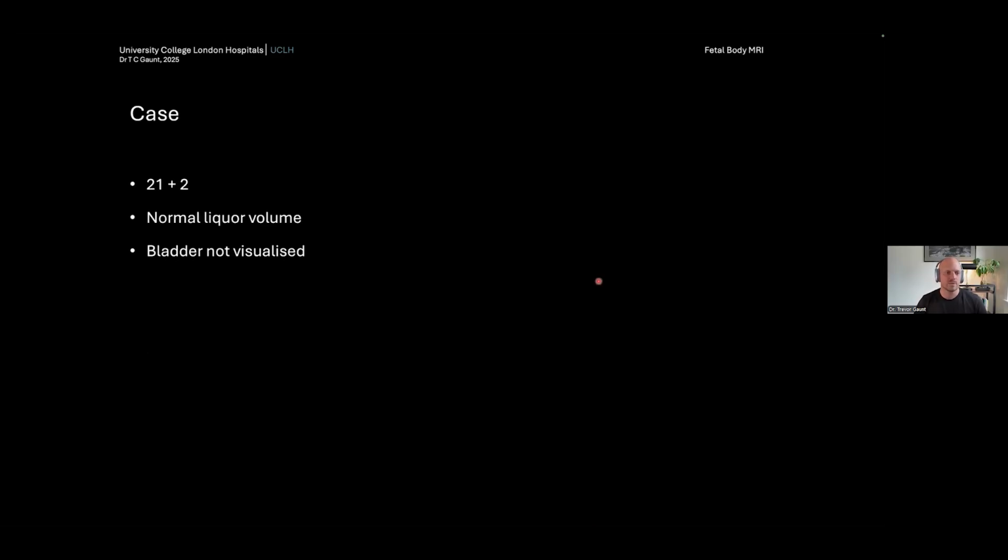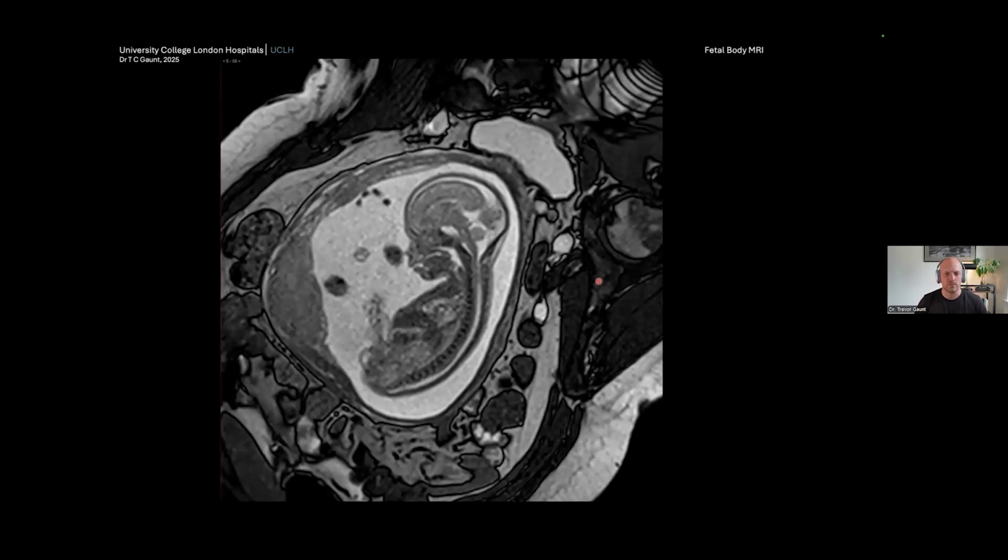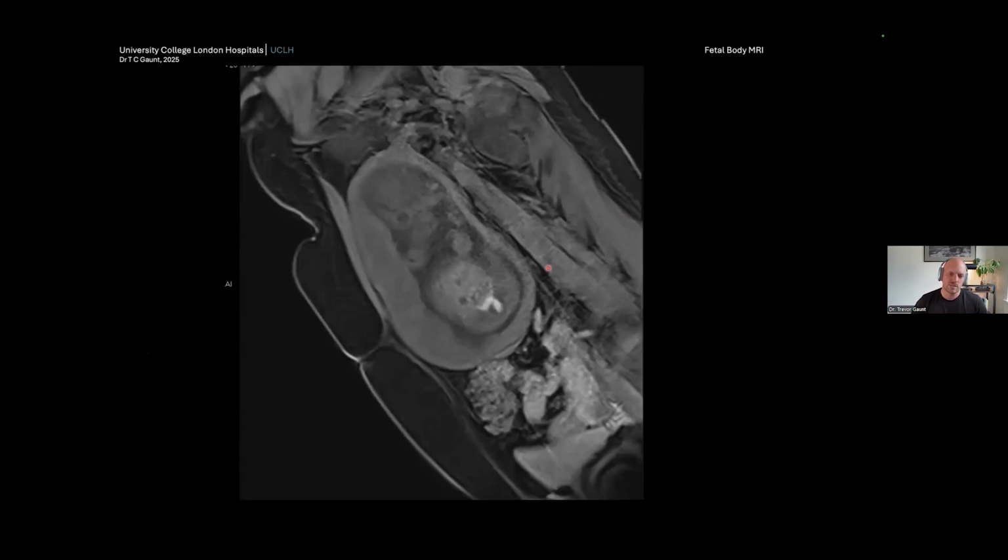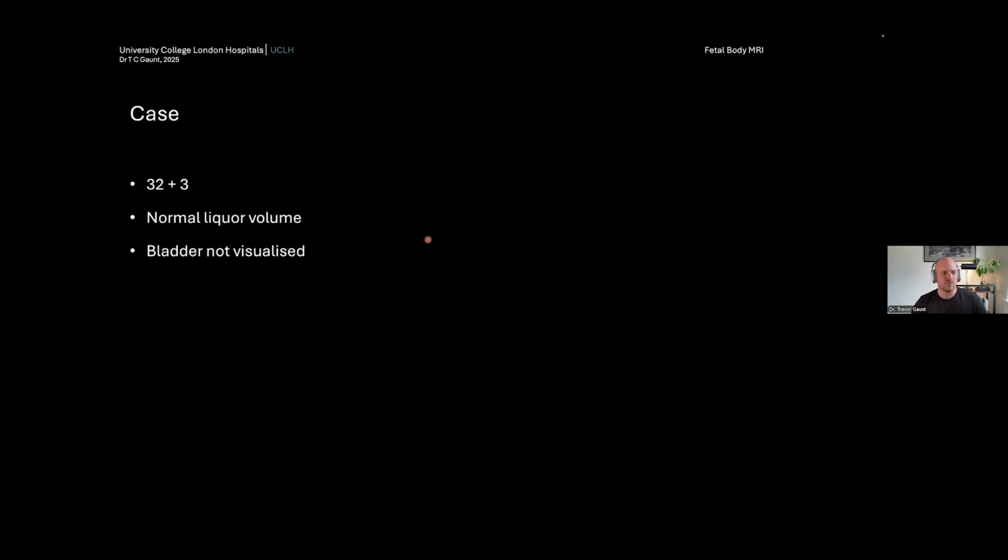So here's a case, 21+2, normal liquor volume, bladder not visualized on ultrasound. This is a young fetus, but you can see here, there's no bladder throughout the entire scan, and the liquor volume is completely normal. And then we can see on the T1 sequence, this is a coronal sequence, that there's high signal meconium extending all the way down to the perineum. And just for fun, we've got a second one as well.